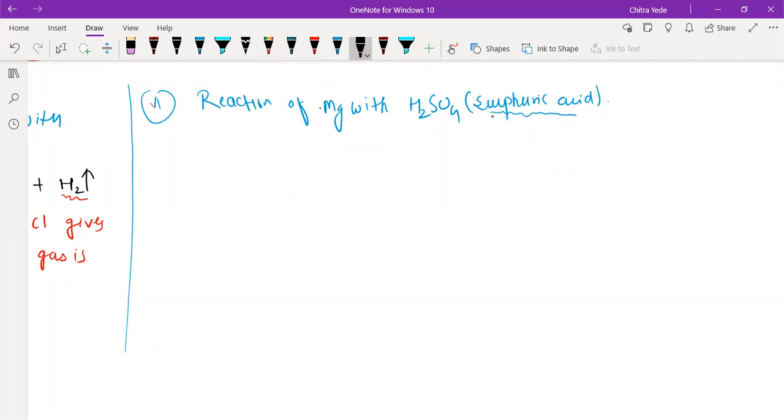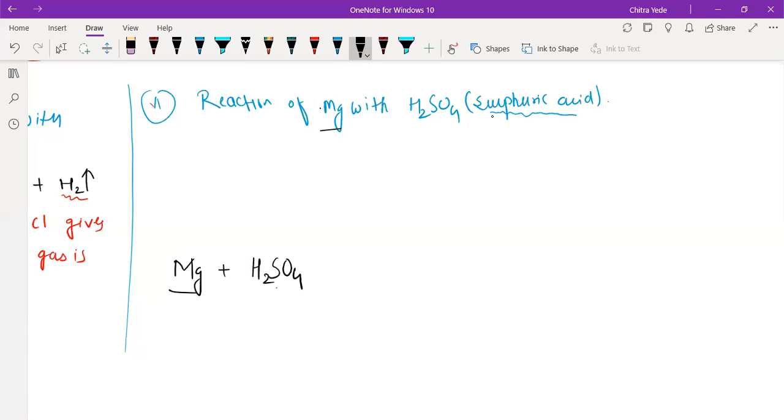Okay, now I'm going to write. First we will discuss the reaction, then we will write the description of the reaction. See, we have taken magnesium metal, Mg. It is going to react with sulfuric acid, H2SO4.